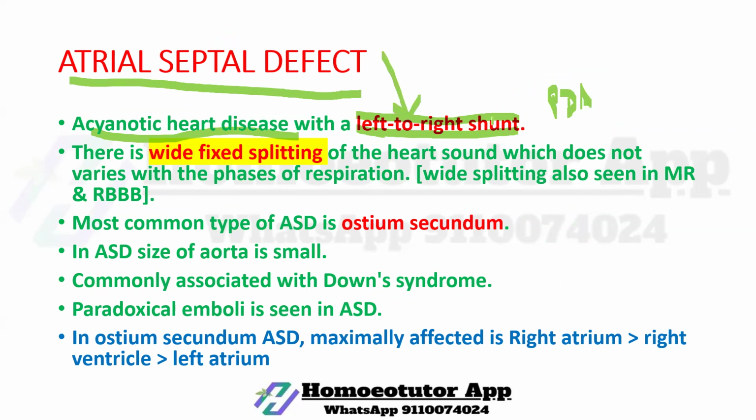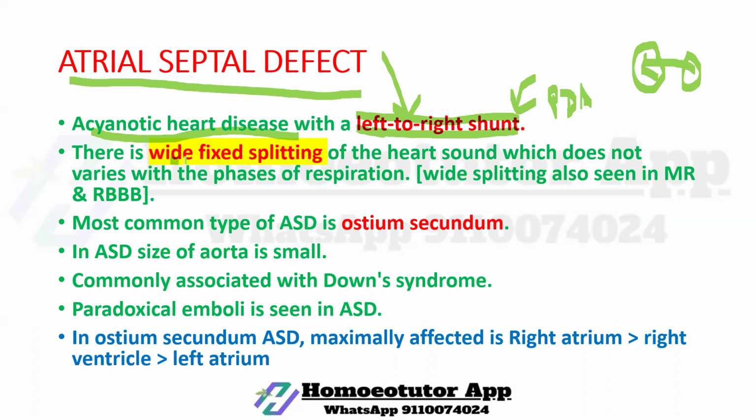What is shunting? Shunting means flow of blood from one part of the heart to another part of the heart.